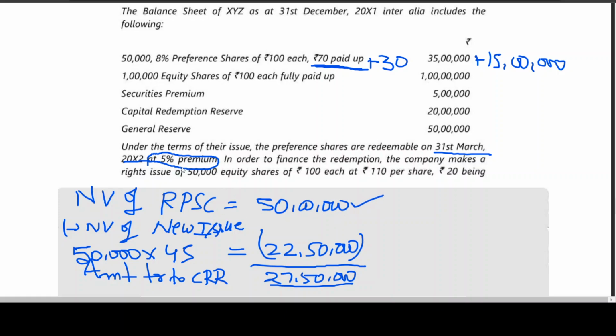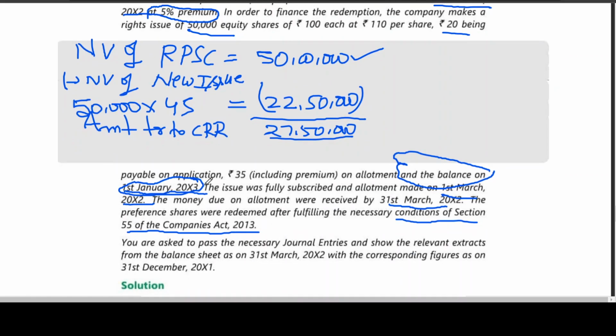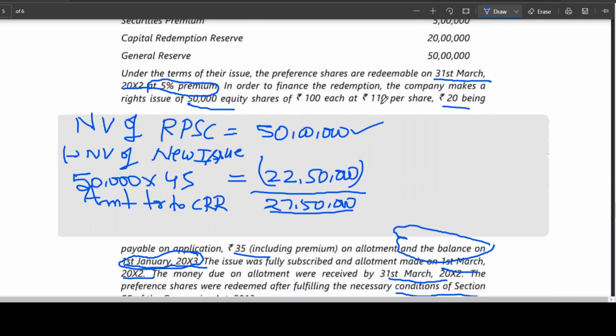And the new issue is 50,000 equity shares, 20 being application, and then he said 35 including premium. If we exclude premium, it will become how much? 25. Okay, so this is one thing. This 27,50,000, from where are you going to use it? From the existing general reserve.